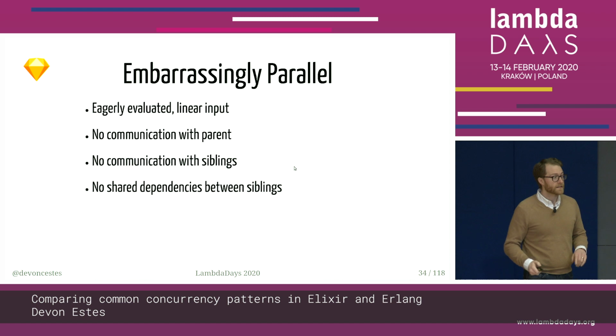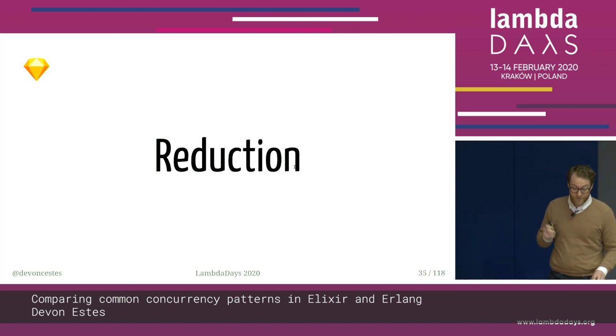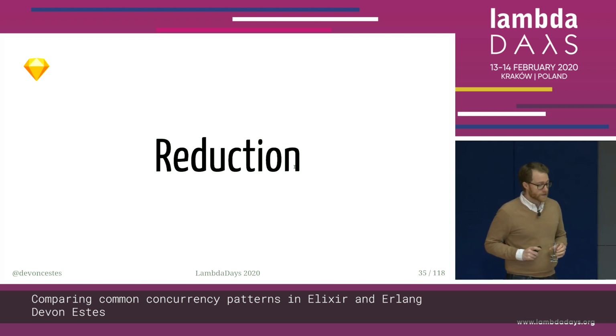If there are shared dependencies, you're pretty quickly going to run into a race condition of some sort, and that's going to be a bummer. So if you have shared dependencies between your child processes in some fashion, this is not going to be a good fit. Okay? Now, the next pattern is very similar, but with one major difference.